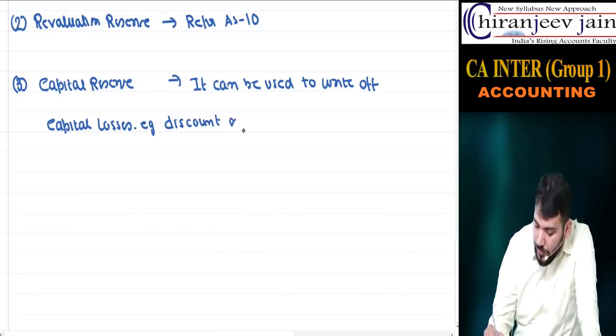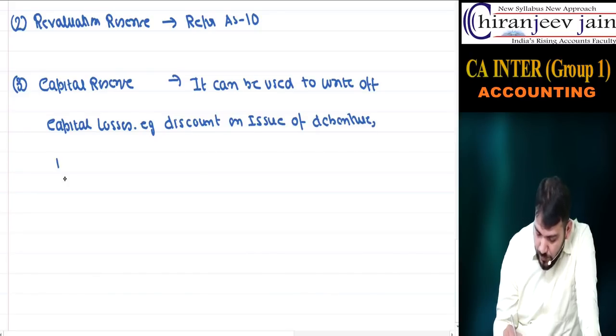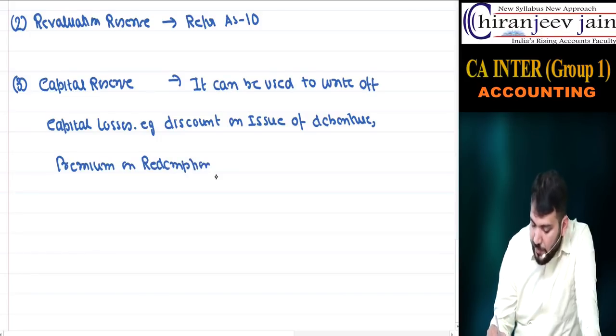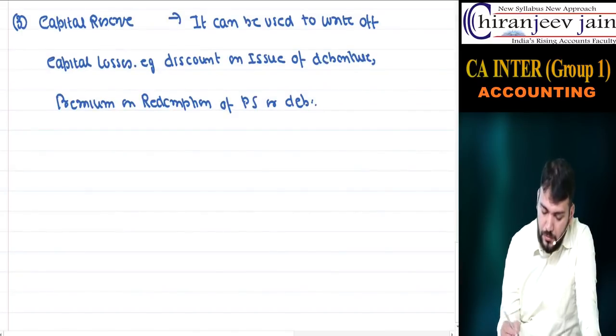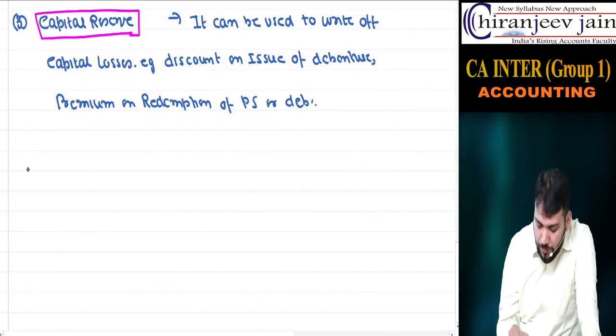discount on issue of debentures, premium on redemption of preference shares or debentures, etc. Correct? Point number 4.